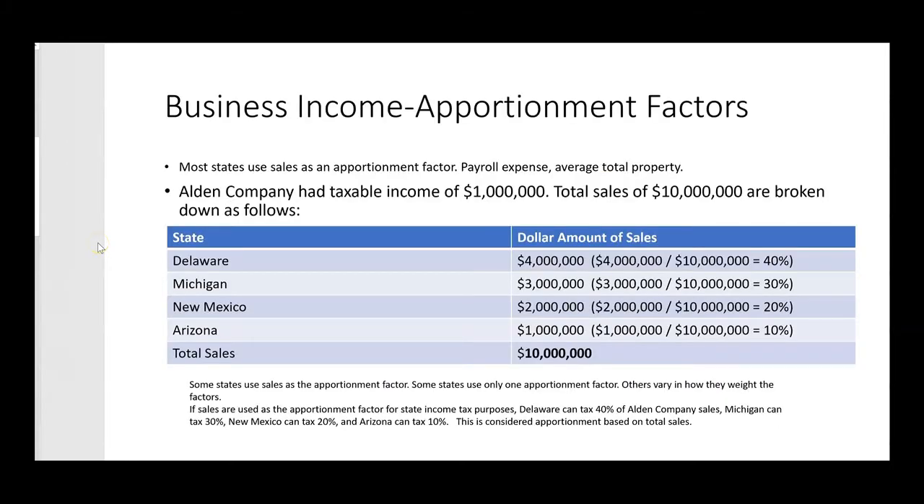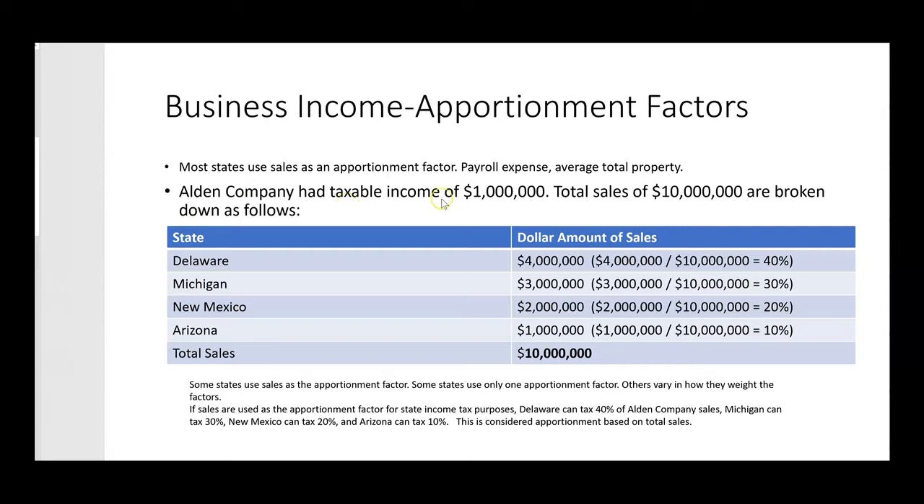All right, let's talk about business income, because business income has to be apportioned to the various states in which the company does business. So let's look at the apportionment factors that states use. Most states use sales as an apportionment factor, but they could also use payroll expense. Average total property could be used as an apportionment factor, and some states could use all three of those. So let's start with a basic example.